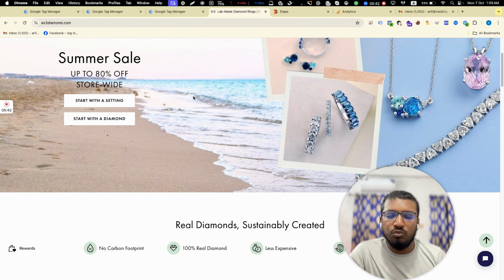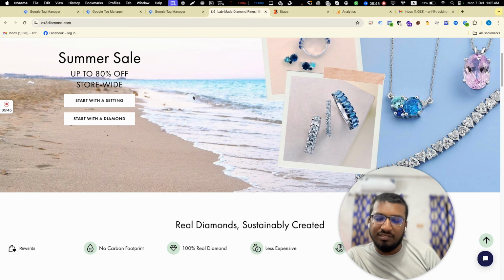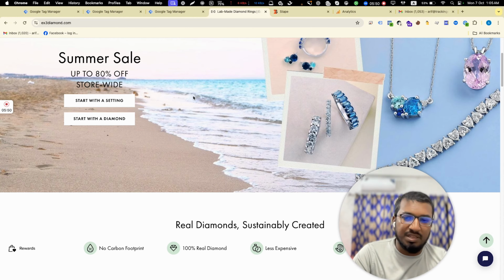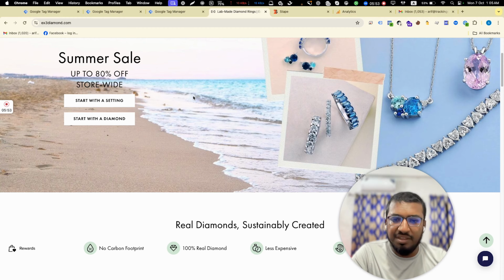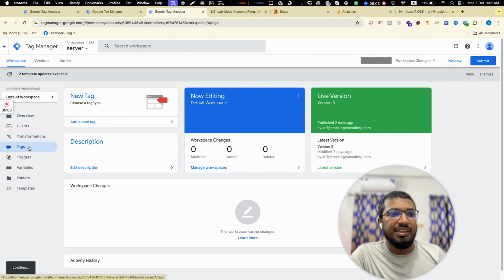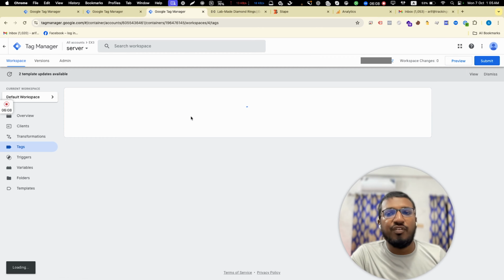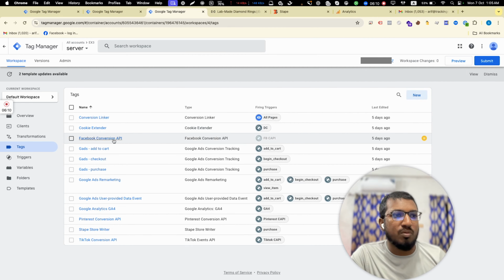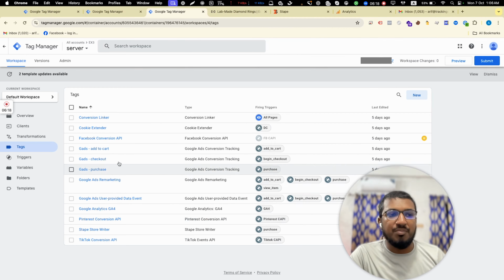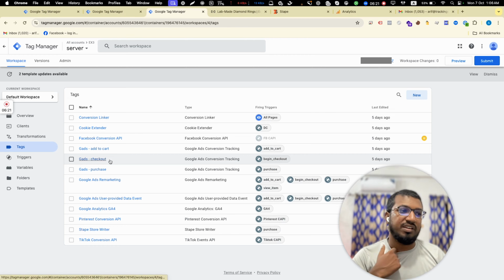That means Google needs Google Ads server side, Facebook needs the Facebook Conversion API, TikTok needs a conversion API, Pinterest needs a conversion API, and Bing also, everybody needs a conversion API. That's why I have already completed it, and you can check the server side. I did Facebook conversion tracking here. You can see the Facebook conversion tracking, Google Ads conversion tracking, TikTok and Pinterest conversion tracking, all server side, perfectly and accurately.